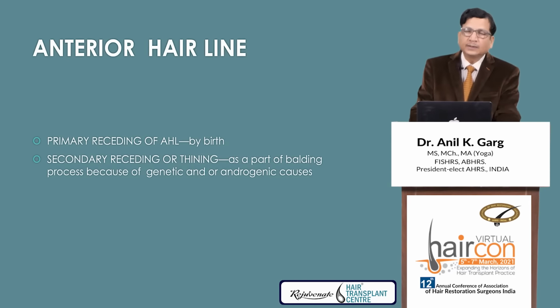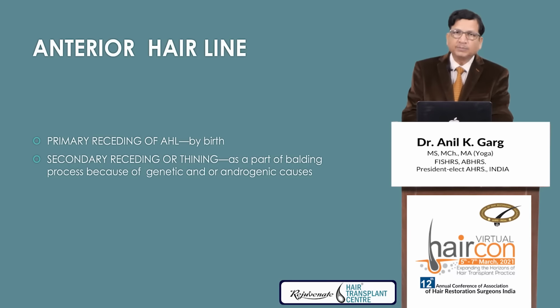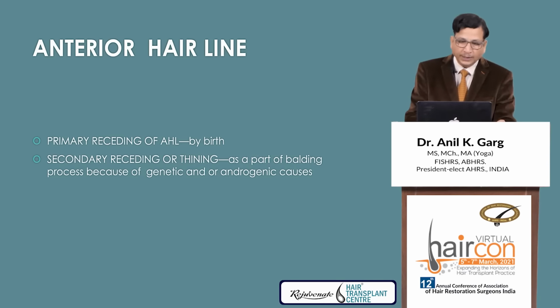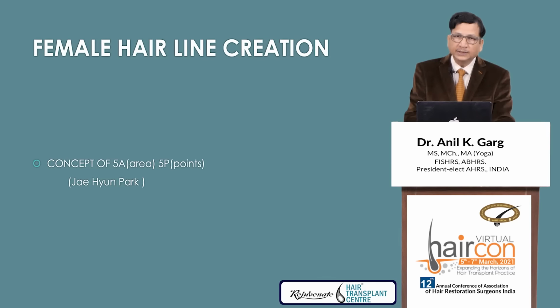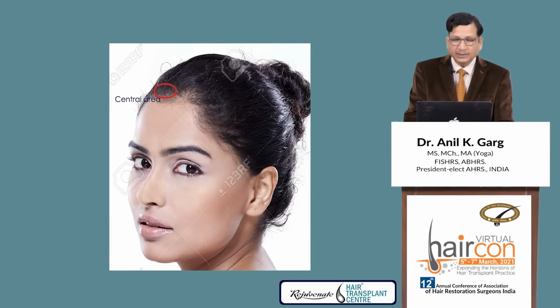The anterior hairline receding may be primary, as by birth, or secondary receding or thinning as part of the balding process because of genetic or androgenic causes. The female hairline creation is a concept given by Dr. J. Park, 5A and 5P. 5A means 5 areas and 5P means 5 points. These are the 5 areas: the central area, the lateral frontotemporal area, then the temporal area, the infratemporal area and the sideburn.